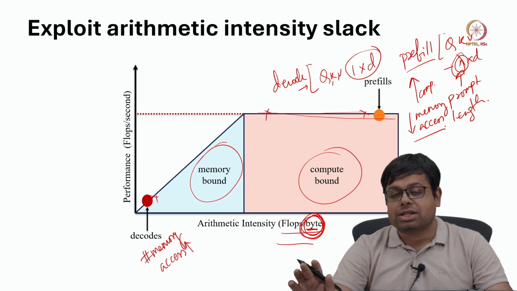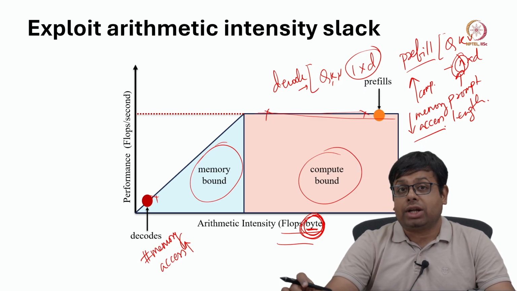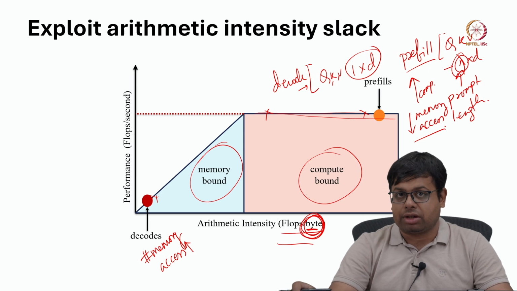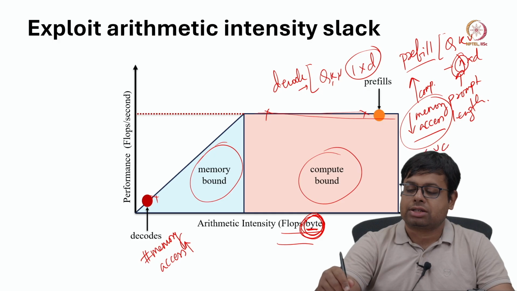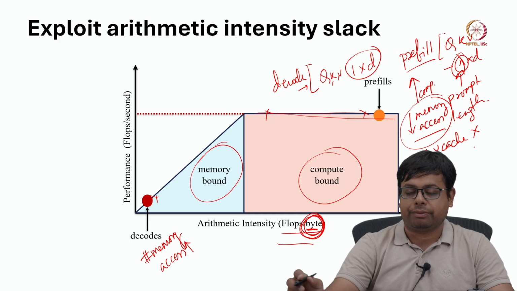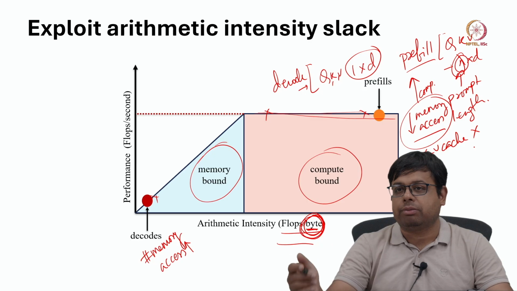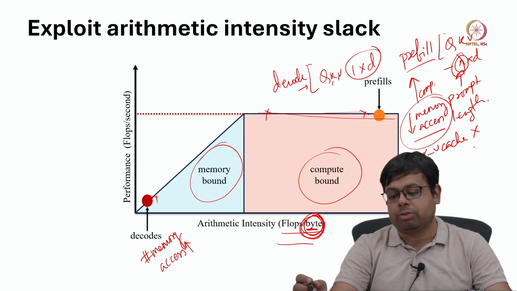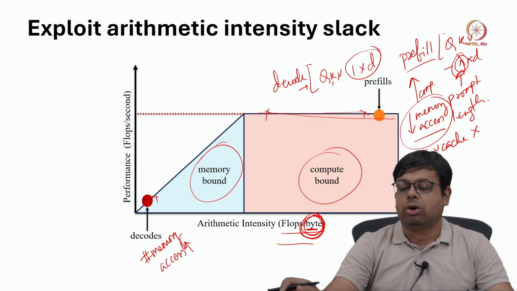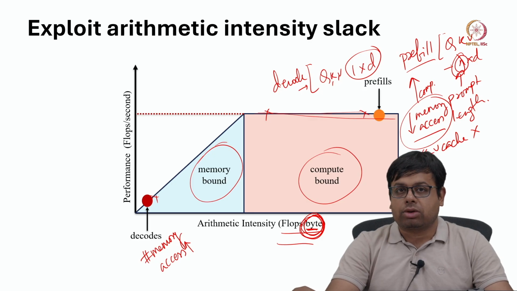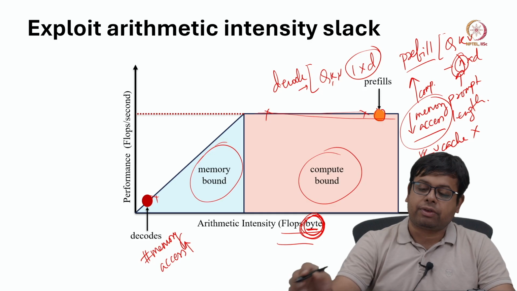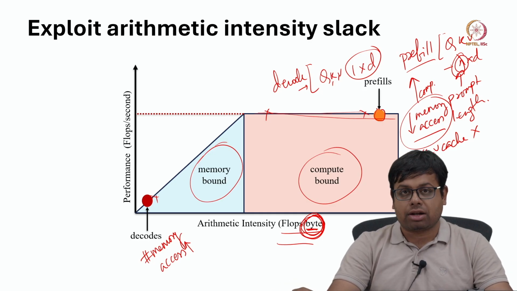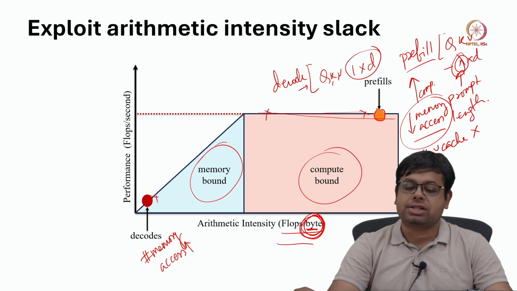Now, that KV cache is not there for prefill, because we are generating the KV cache for the first time during the prefill. Okay. So, that is why the amount of memory access is less, because there is no KV cache for prefill. Again, if we do prefill by chunking or something, maybe there will be a concept of KV cache, but if we do the whole prefill together, then there is no KV cache. Okay. So, that is why prefill falls in this region of the roofline curve, where we can see that the entire prefill is compute bound.